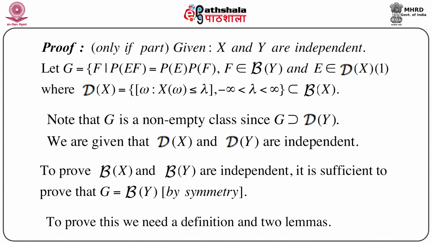Now we are given that script D of X and script D of Y are independent. This is given. So now we have to prove that script B of X and script B of Y are independent. In order to prove this, it is sufficient to prove that G is nothing but script B of Y. That is, by symmetry it will immediately follow.